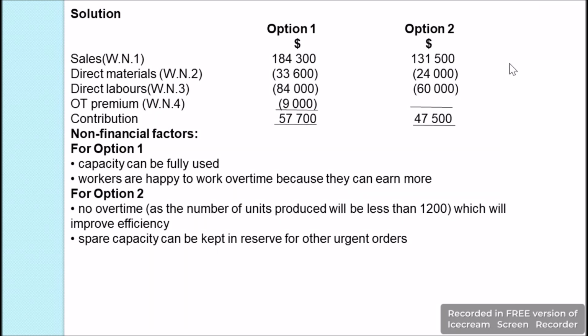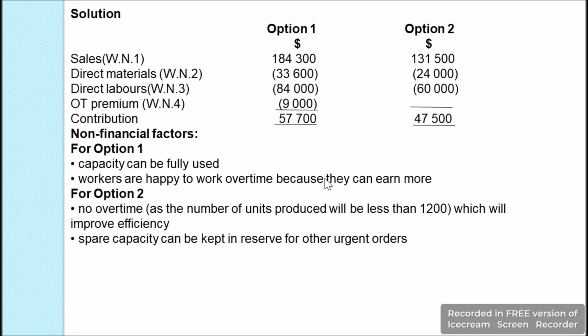However, for option 2, what we have here is we are not using the full capacity. We are producing only 1000 units. So we do have spare capacity of 200 units, and this can be used if there is some emergency or an urgent customer who wants the order to be fulfilled and is ready to pay a very huge amount. In that situation, this will be better. And one more thing is that here the workers are not overworked, as there is no overtime, so they may be more efficient.